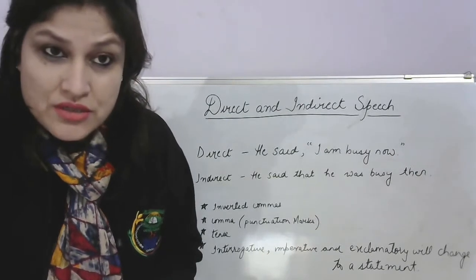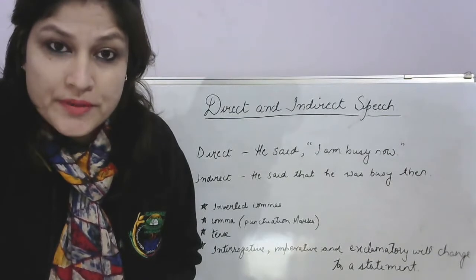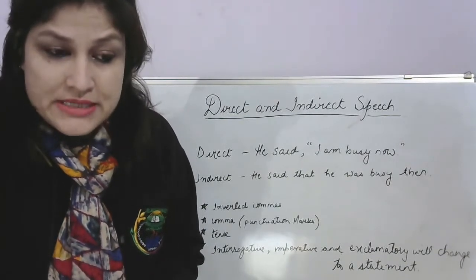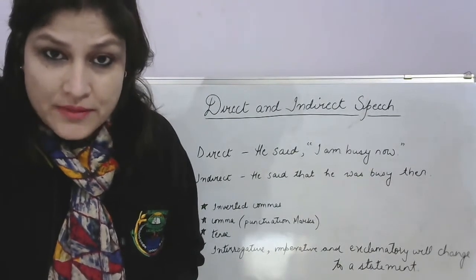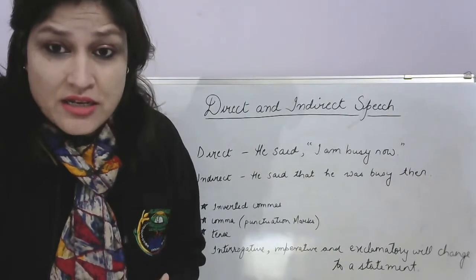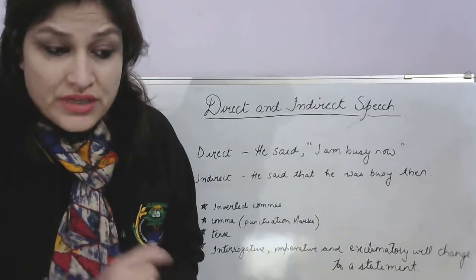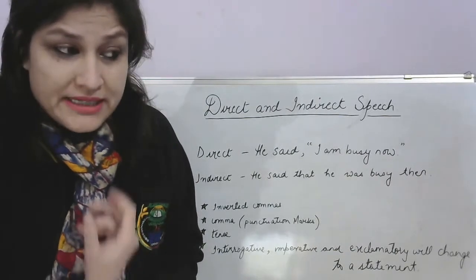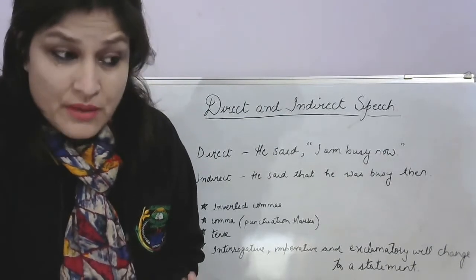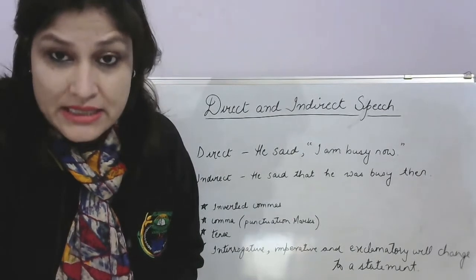It is chapter 33, page number 189 in your book. Right? Now what is a direct speech? For example, if I'm talking to my student and I say, get out of my class or just shut up. So when these words are spoken, I'm directly telling it to the person. So that is the direct speech. But when he goes and tells the same thing to his friend, it becomes an indirect speech.